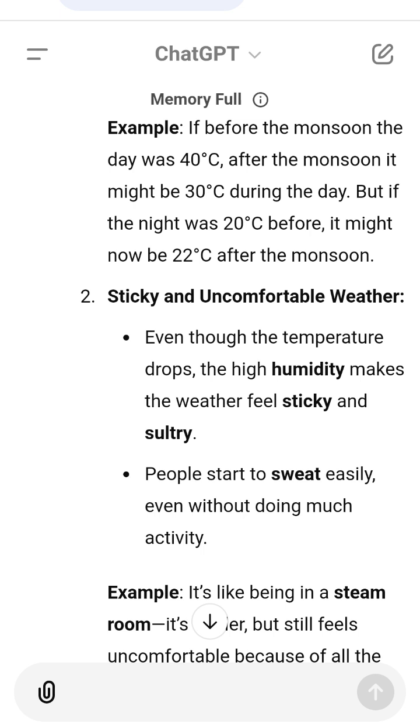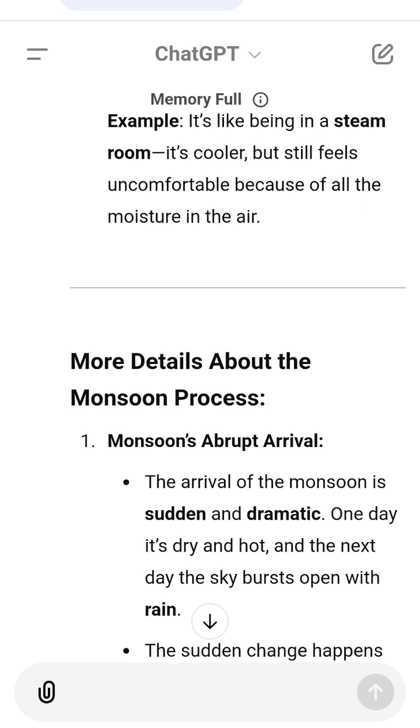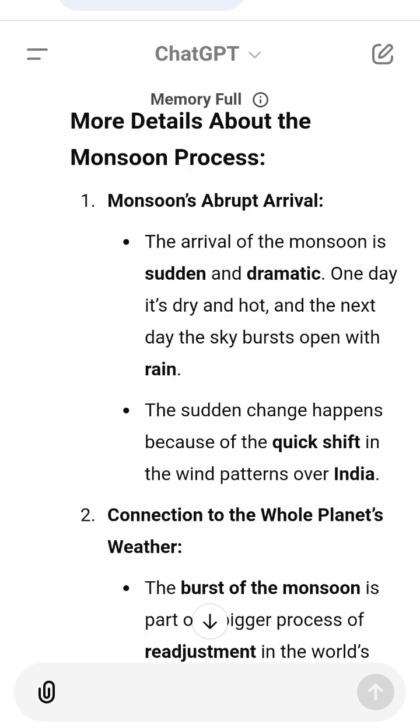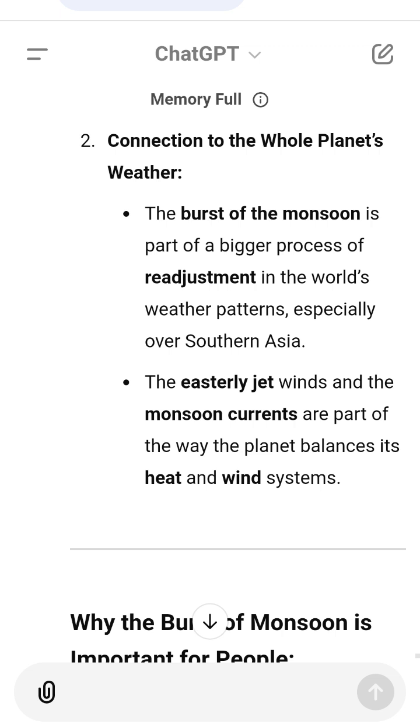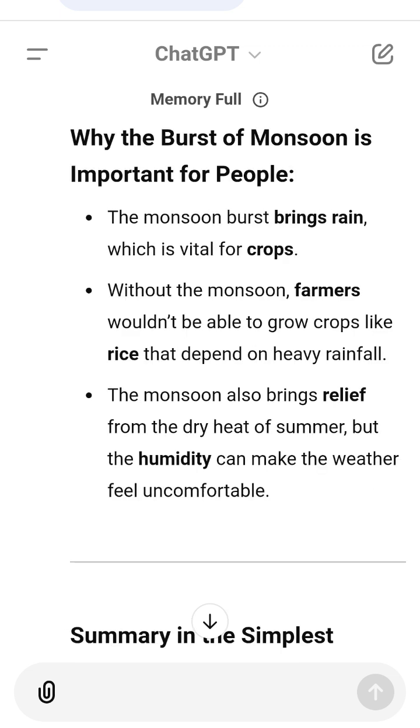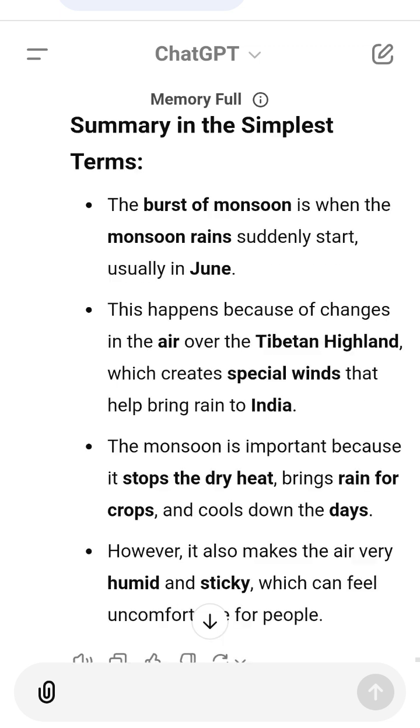Summary in the simplest terms. The burst of monsoon is when the monsoon rains suddenly start, usually in June. This happens because of changes in the air over the Tibetan highland, which creates special winds that help bring rain to India. The monsoon is important because it stops the dry heat, brings rain for crops, and cools down the days. However, it also makes the air very humid and sticky, which can feel uncomfortable for people.